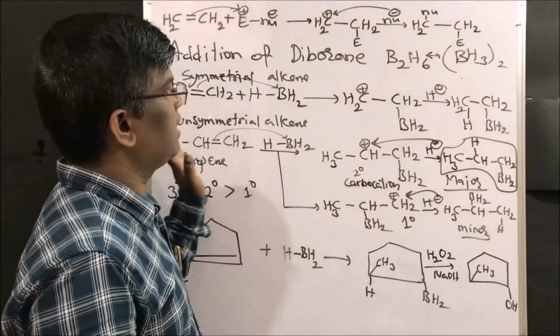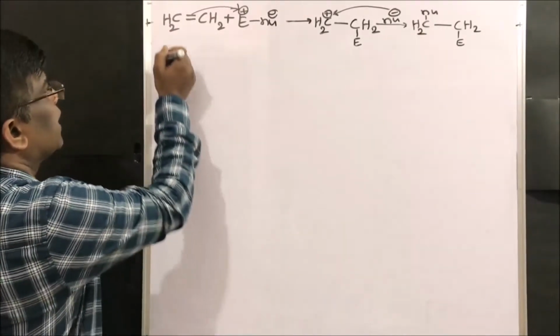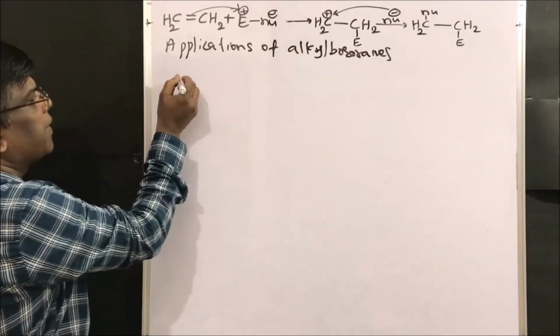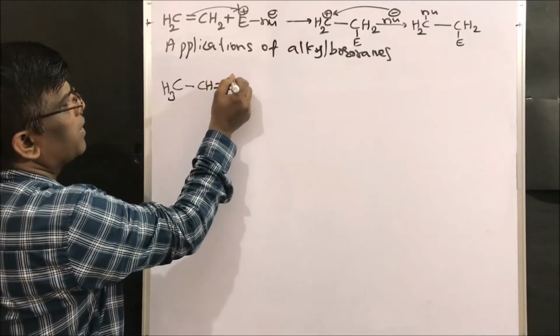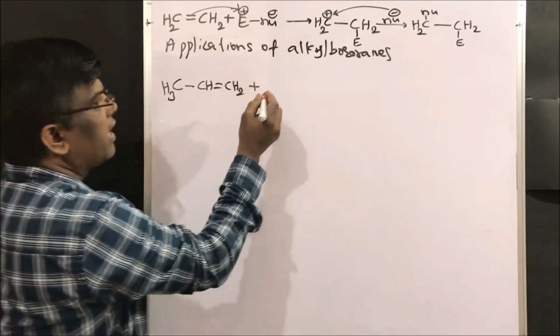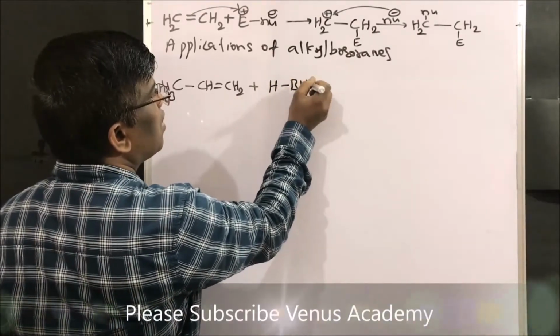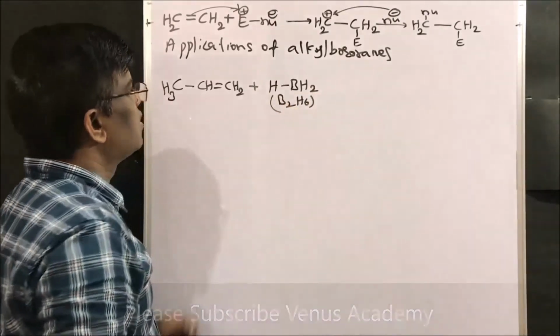So let us see the applications of alkyl boranes. Just now we have prepared, for example, I am taking the same propene, an unsymmetrical alkene, and adding excess diborane, H-BH2, or you may see it like this, B2H6 also. Don't get confused, friends.